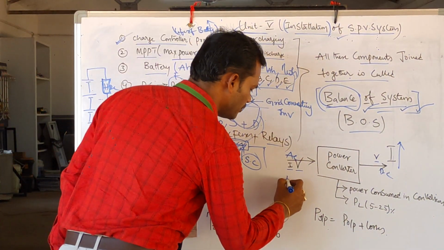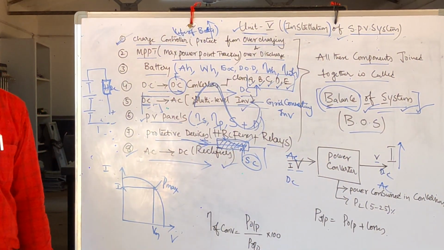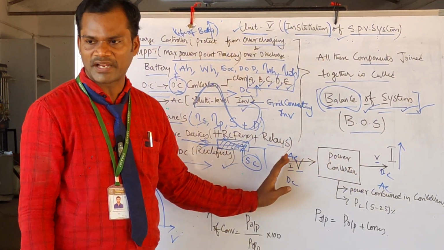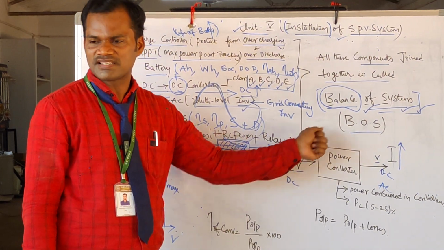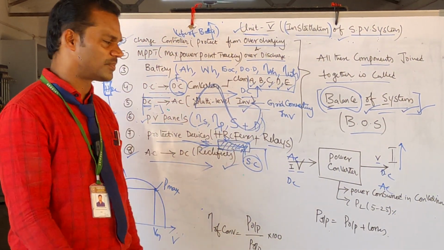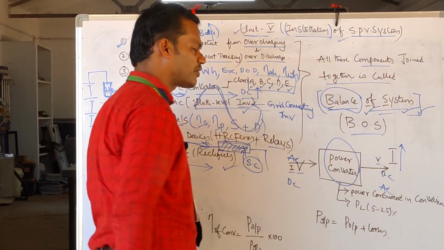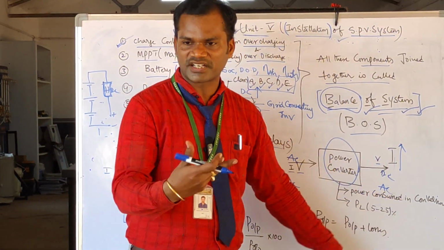Sometimes you may give a DC input and require an AC output. Then they are called multi-level inverters. Every converter performs the same kind of action: it changes the voltage level as well as the current level, and so the power level is also increased or decreased as per the requirement of the load. The IGBTs, or power electronic devices, consume power for the energy conversion.